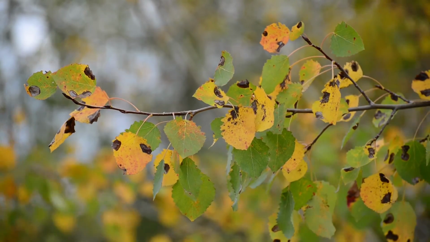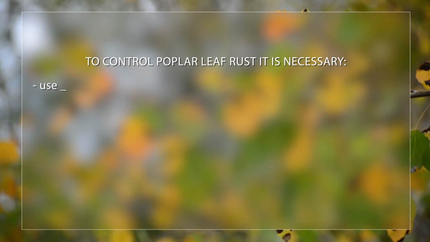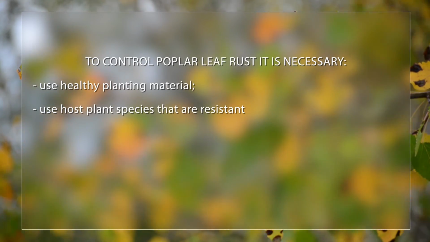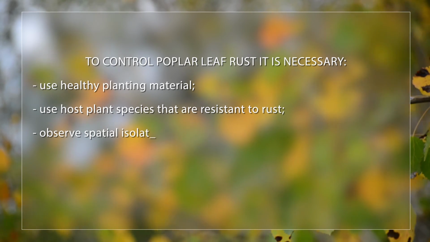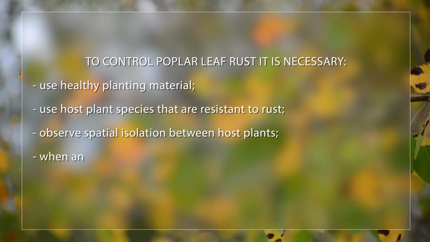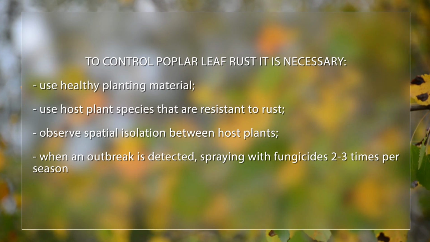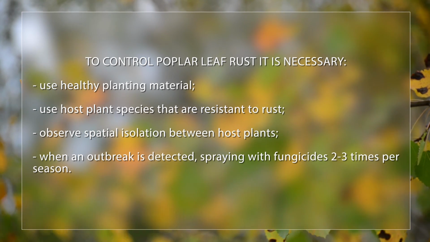To control poplar leaf rust, it is necessary to use healthy planting material, use host plant species that are resistant to rust, to observe spatial isolation between host plants, and when an outbreak is detected, spraying with fungicides 2 to 3 times per season.